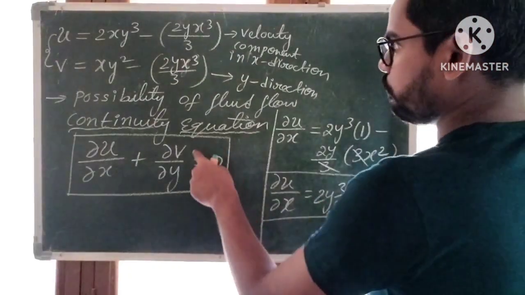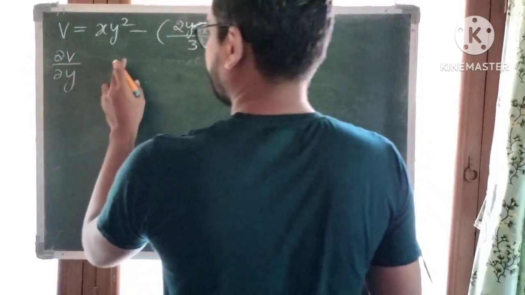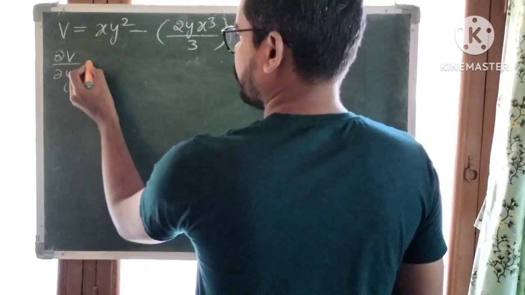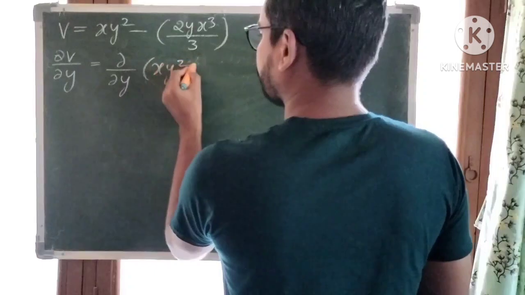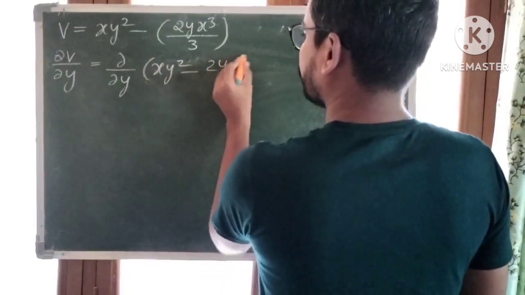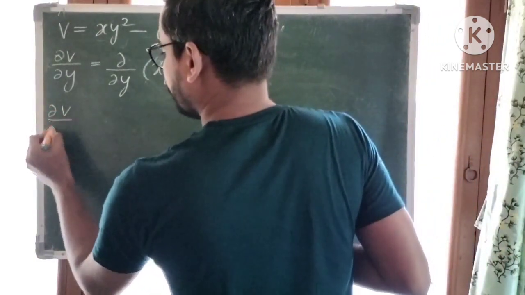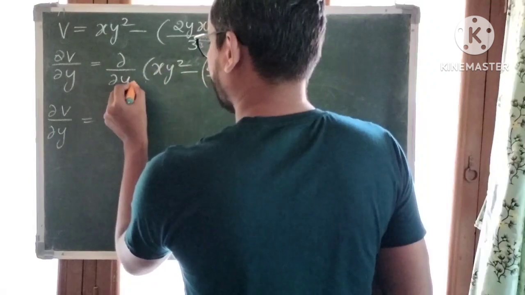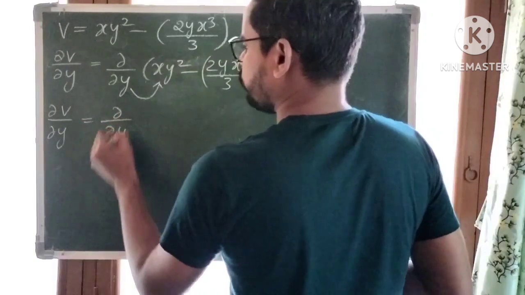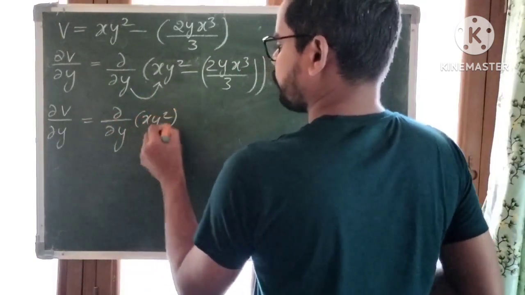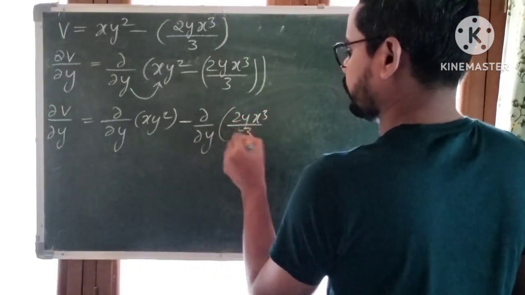Next let us find dou v by dou y, the partial differentiation of v with respect to y. What is v? xy square minus 2y x cube by 3. Just apply partial differentiation properties. Distribute dou by dou y: dou by dou y of xy square minus dou by dou y of 2y x cube by 3.